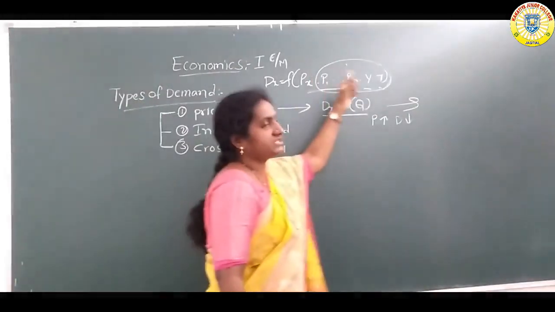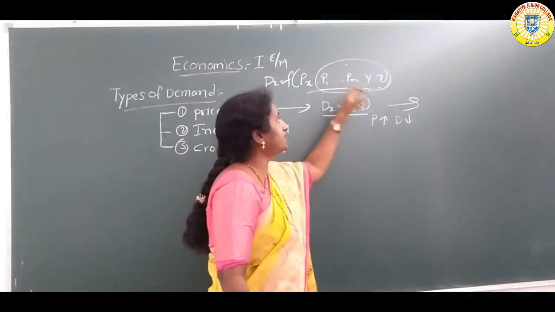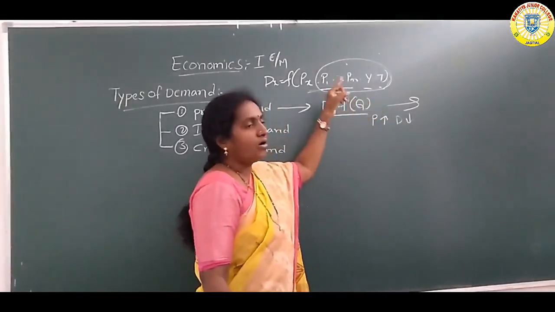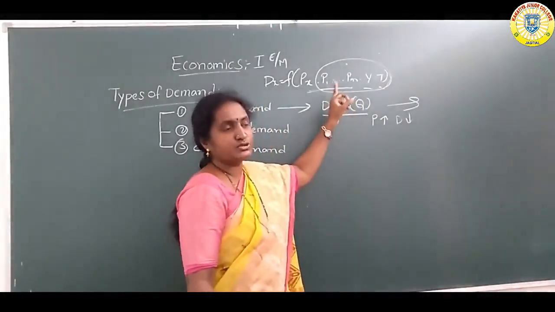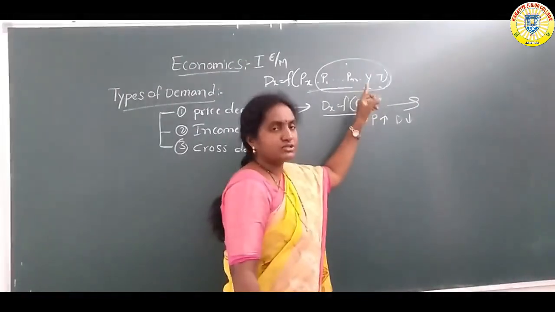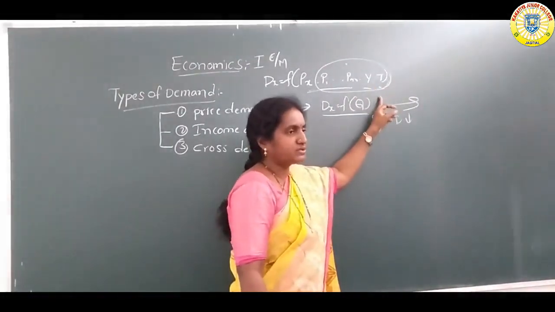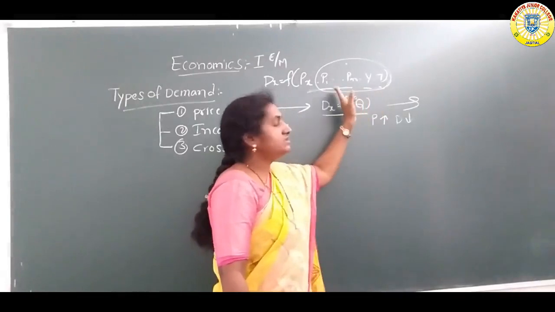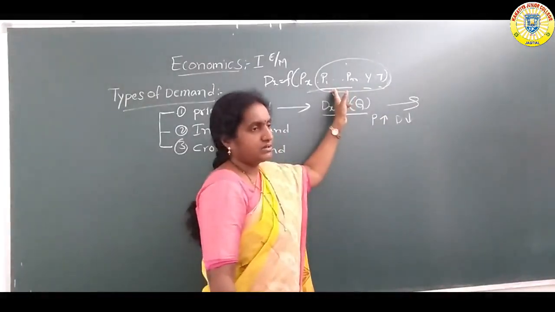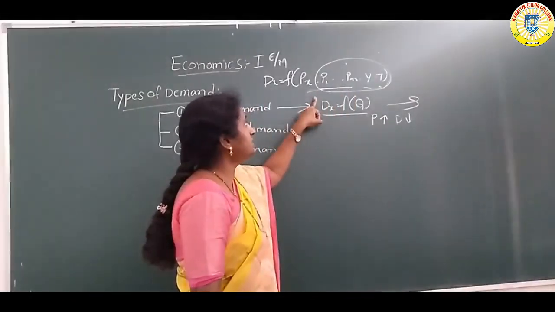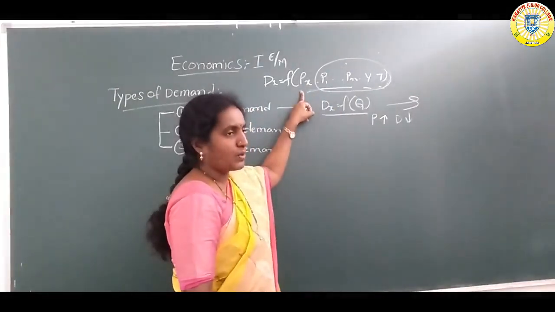The remaining determining factors are all constant: the price of substitutes, complementaries, income of the consumer, and taste and preference of the consumer. None of these change; only the price of the commodity changes.